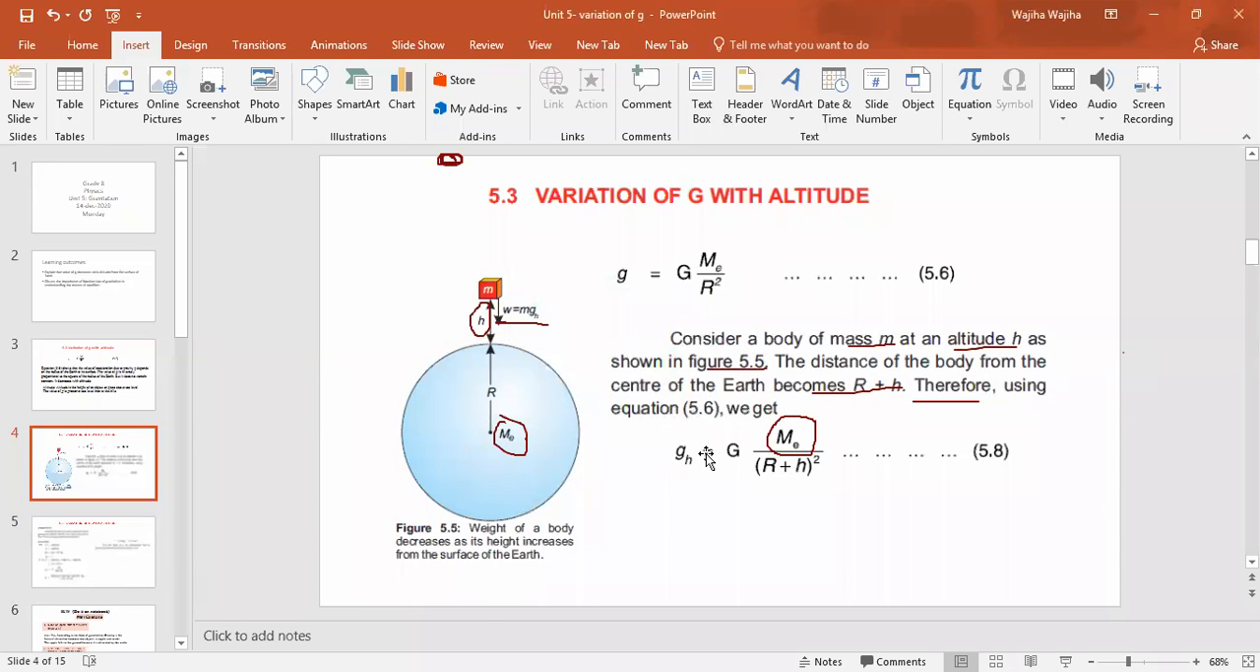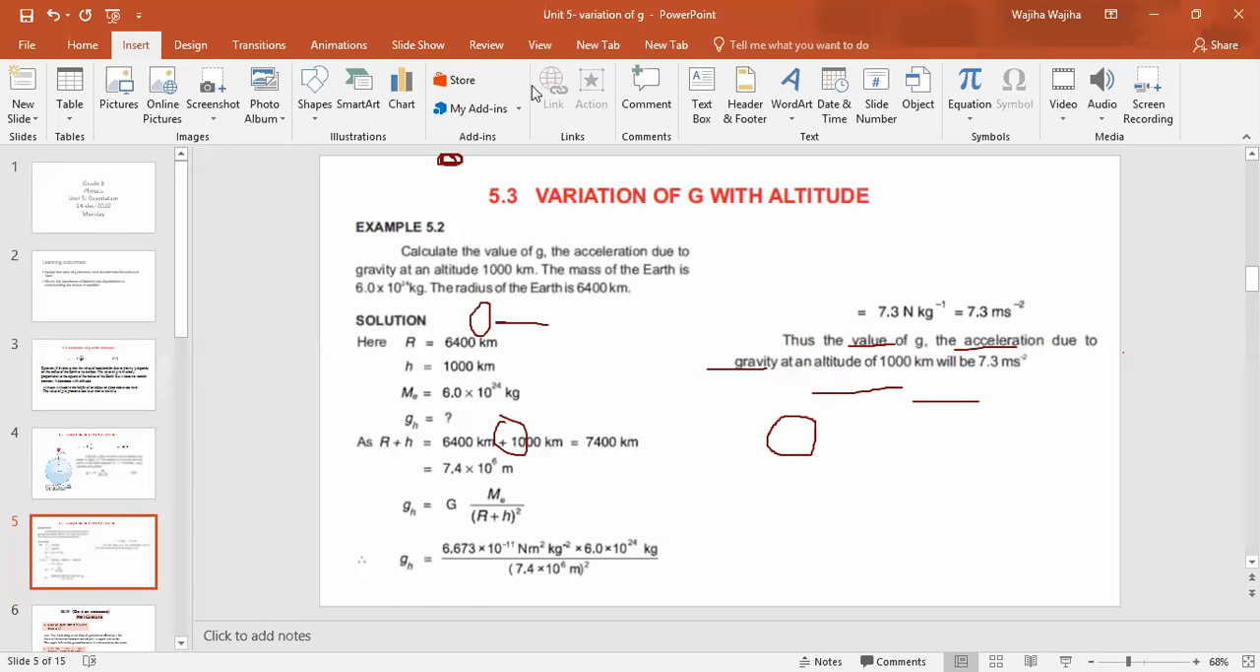So class, this is the variation of g with altitude. We can calculate the variation of g with altitude with the help of this formula, which is given in equation 5.8: gh equals G Me by (R plus h) whole squared. Whenever you have an object at some altitude, you have to use this formula to calculate the value of g, right?